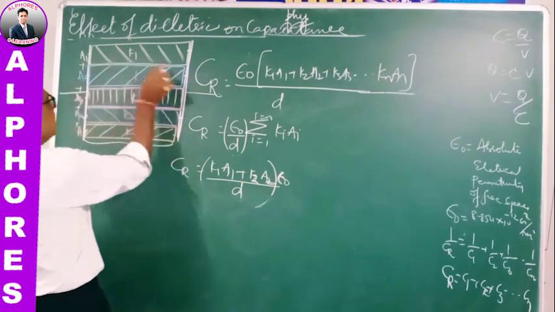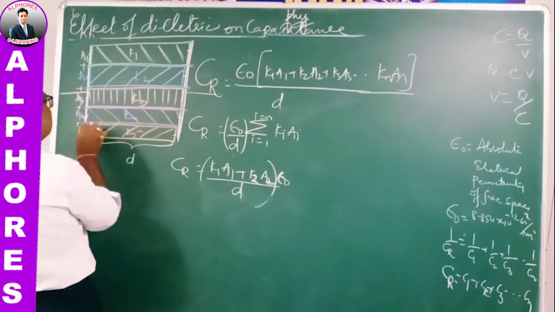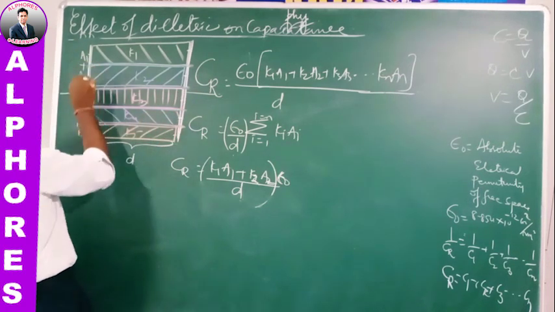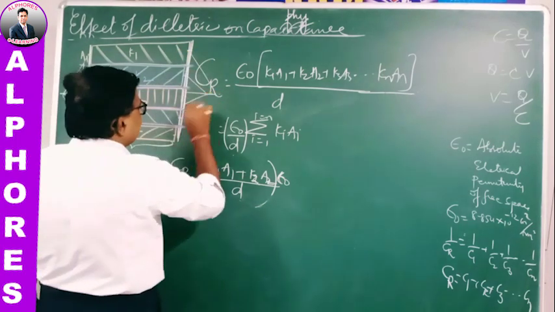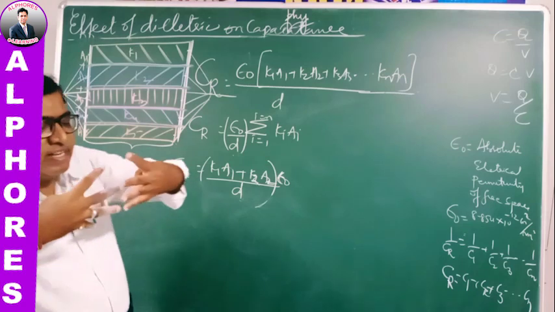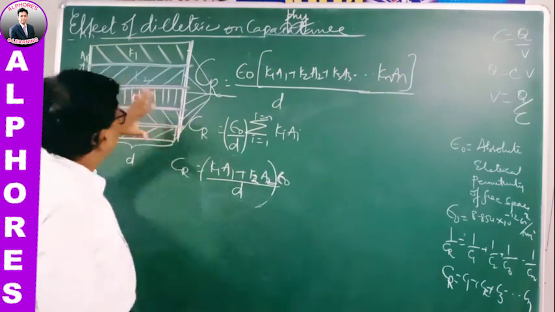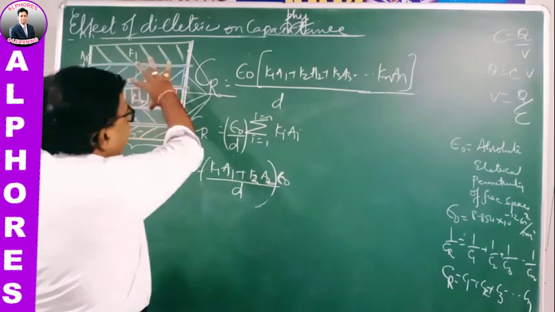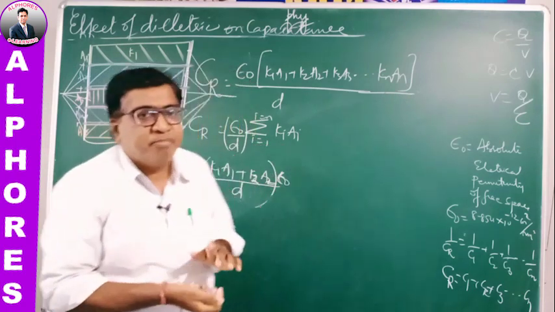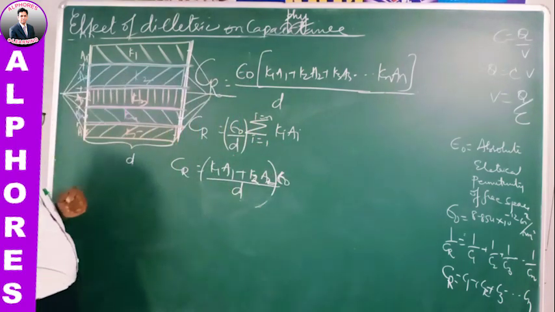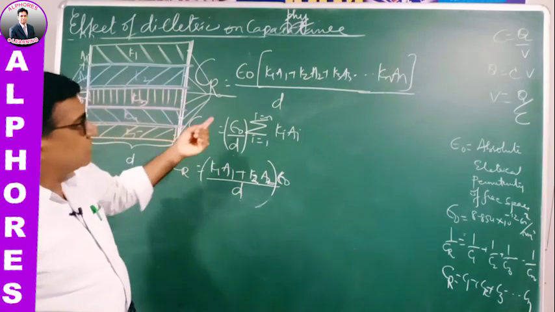So this part is one capacitor, this is another capacitor here, this is another capacitor up to this, this is another capacitor like this. So all the positive terminals are connected to one end, and all the negative terminals are connected to the other end. You can imagine them to be connected like this. So they are in parallel combination. All positive are connected like this, negative are all connected like this. All positive on this side, all negative on this side. So it is a parallel combination, so the resultant capacity.